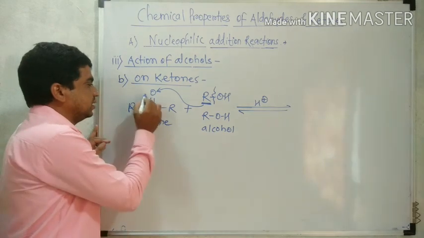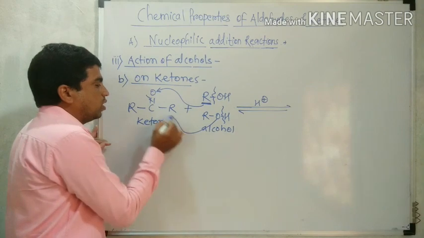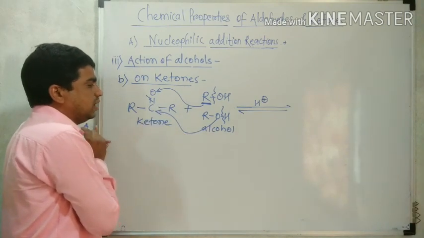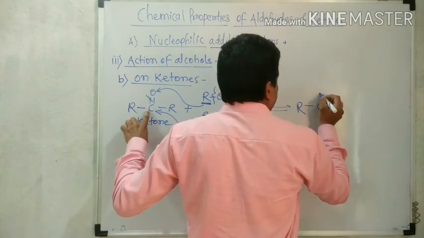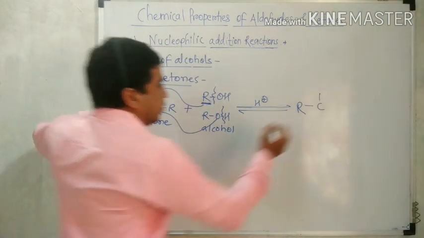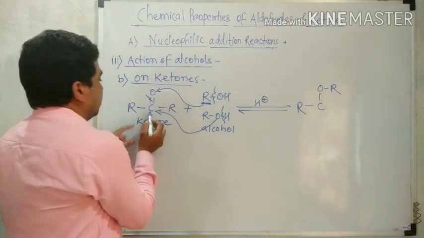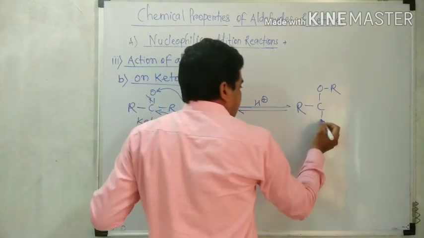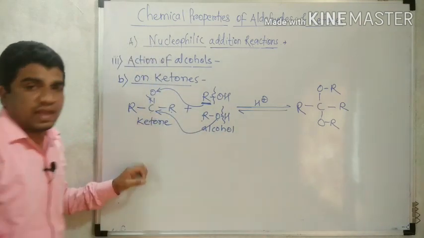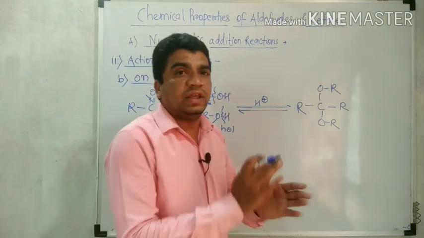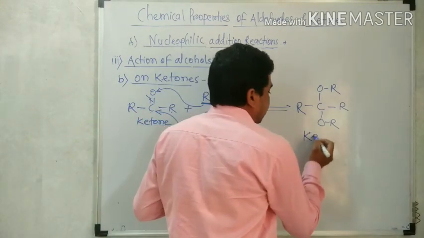The double bond breaks and converts to single bond. Now the OR of the second molecule gets attached to the carbonyl carbon. So the product is R, single bond C, single bond O R. Now this carbon gets attached with another OR from the second molecule, and here R remains the same. This is the product of alcohol and ketone, generally called ketal.